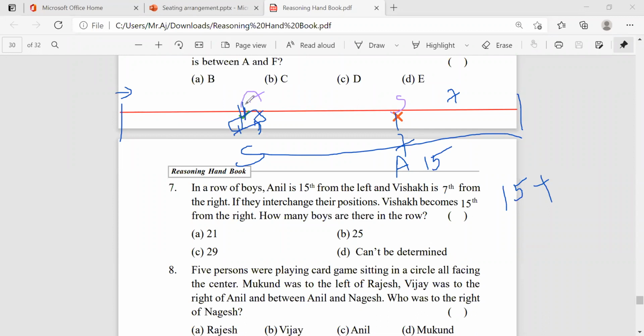So that means this place is the 15th. Just before that place, how many are there? Up to this, 14 members, right? Anil is the 15th member, so 15th place means 14 members before. This place is now occupied by Sisindri. From the right end it is 15 up to here, and we already know there are 14 members before. 15 plus 14, it's nothing but 29. Is it clear?